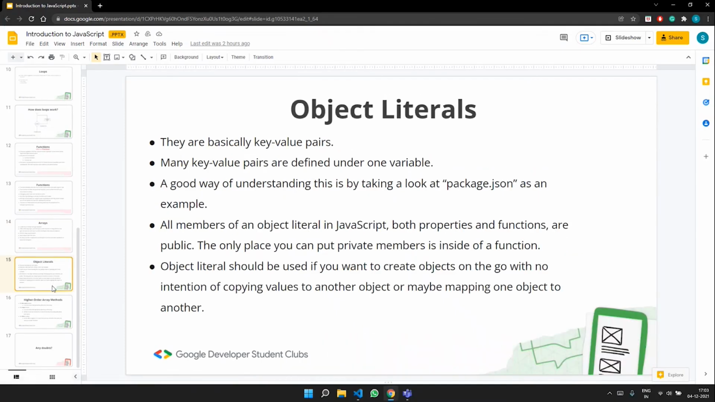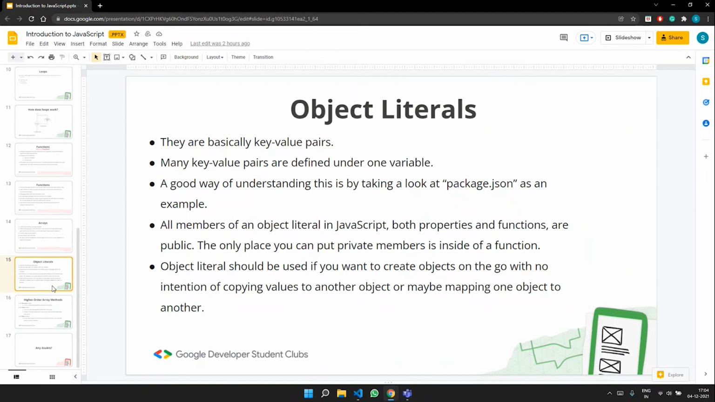Moving on, we are moving to something called object literals. And object literals are basically key value pairs. This is a slightly more advanced concept than all the concepts that we have been seeing till now. Object literals are basically key value pairs that are defined under one variable. So you have one variable, and under that variable, you have so many key value pairs that are defined.